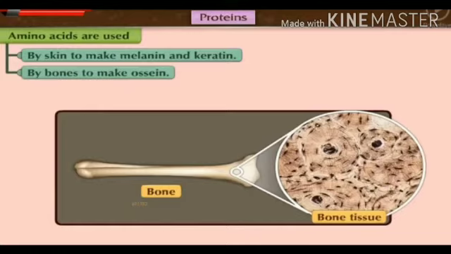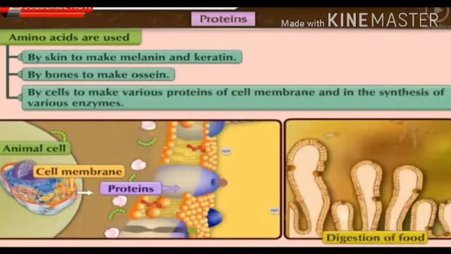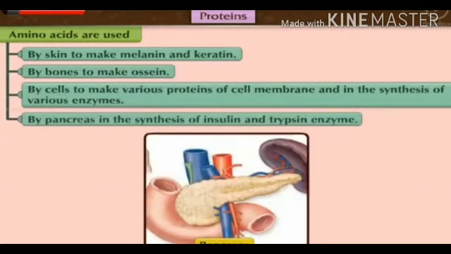Then second, the amino acids are used by bones to make ossein, the collagen component of bone. Then third, our cells also use these amino acids to make various proteins of cell membrane and in the synthesis of various enzymes. These enzymes are useful in digestion of food material. Next, amino acids are used by pancreas. The pancreas is the gland which helps in the digestion of food. The pancreas synthesizes insulin and trypsin enzymes which are useful in digestion.